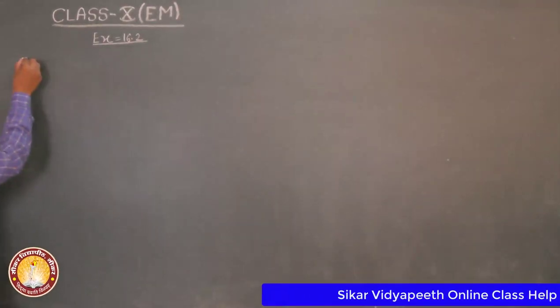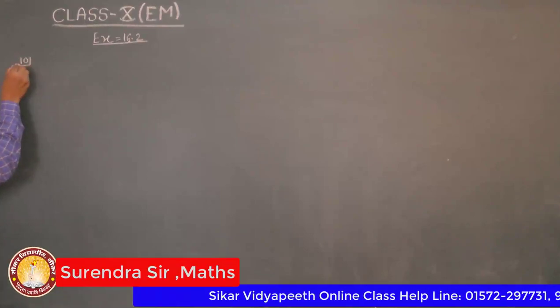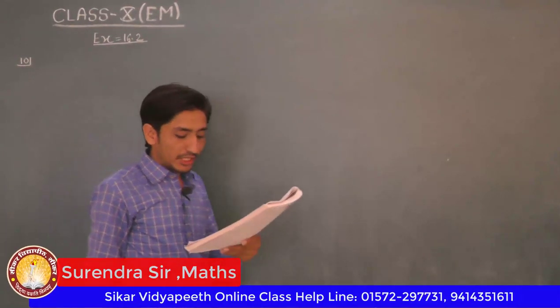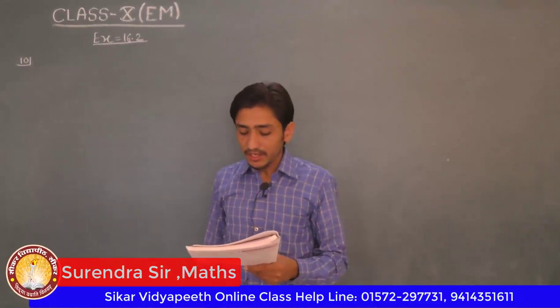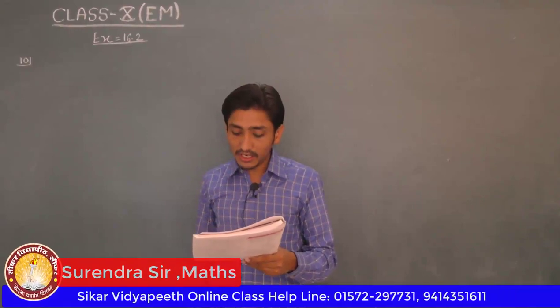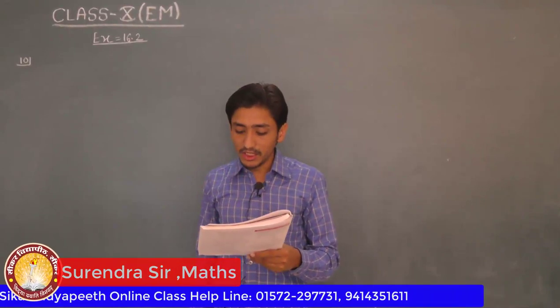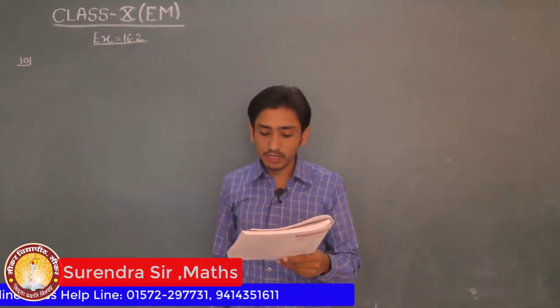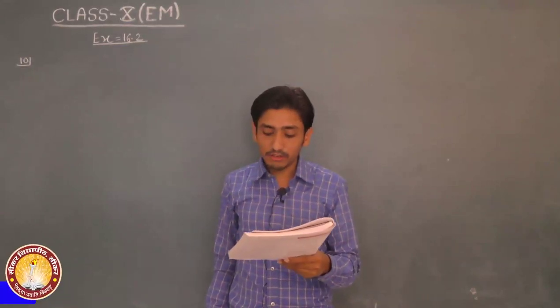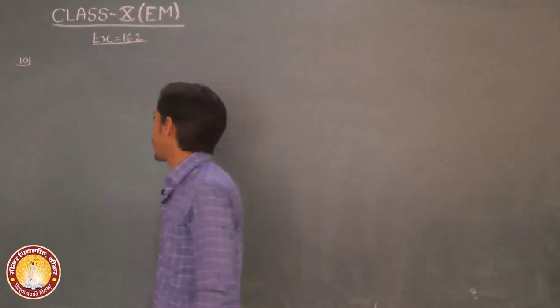Exercise 16.2, question number 10. Given that a 20-meter deep well with diameter 7 meter is dug and the earth from digging is evenly spread out to a platform by 22 meter by 14 meter. Find the height of the platform.